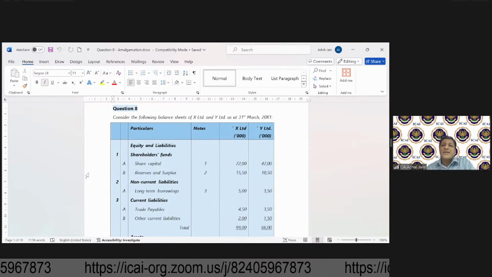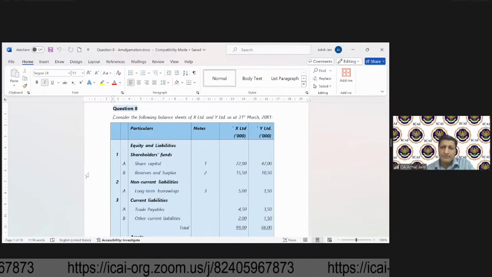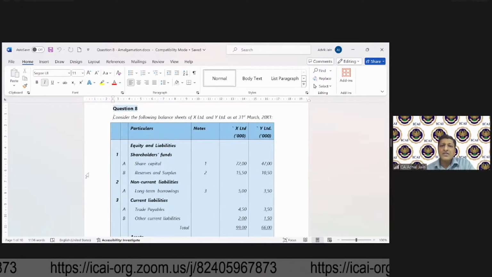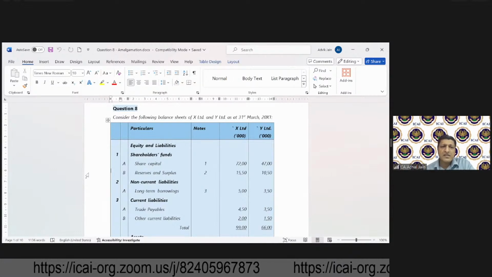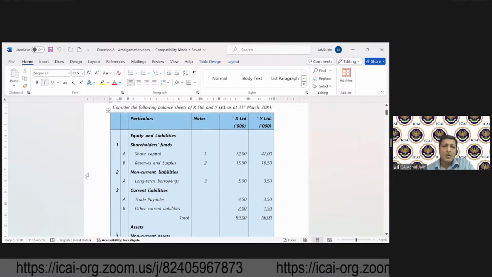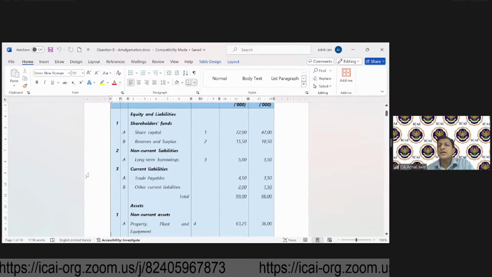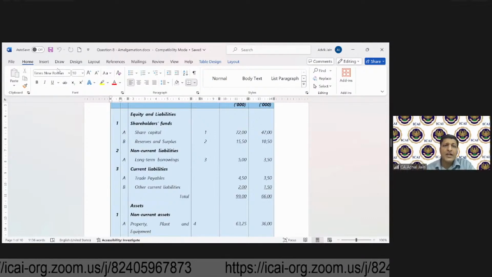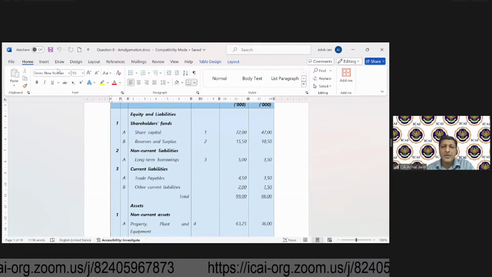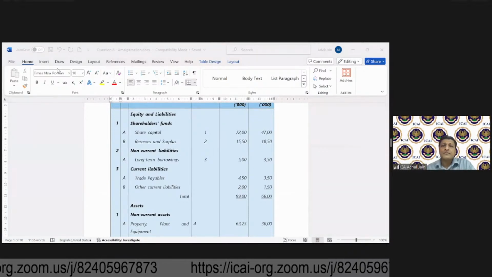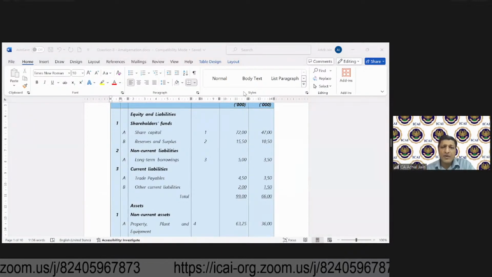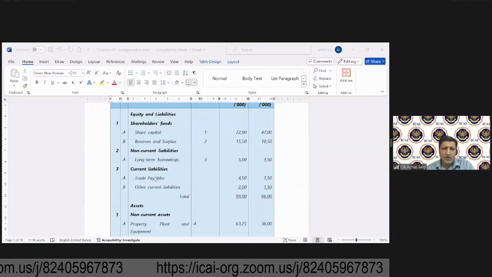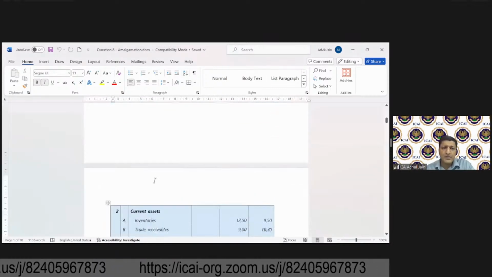Consider the following balance sheets of X and Y as at 31st March X1. For X, share capital, reserves, long-term borrowings, trade payables are there. And please remember the numbers are in thousands. Then we have other current liabilities. And of course, in the notes, you'll have a split of all of these items.